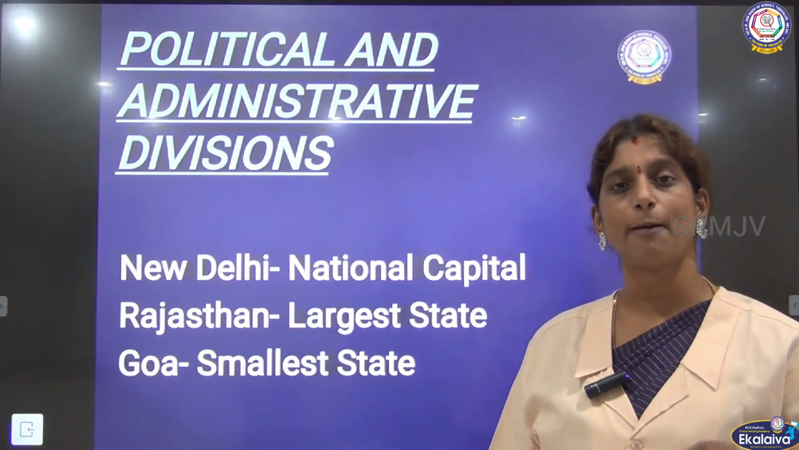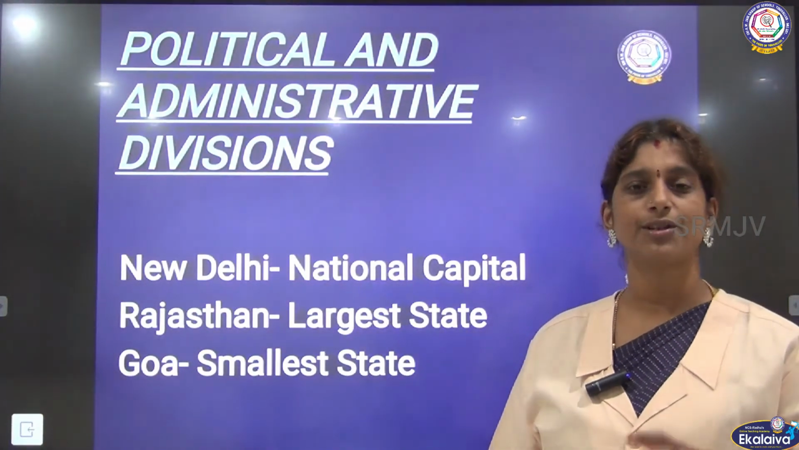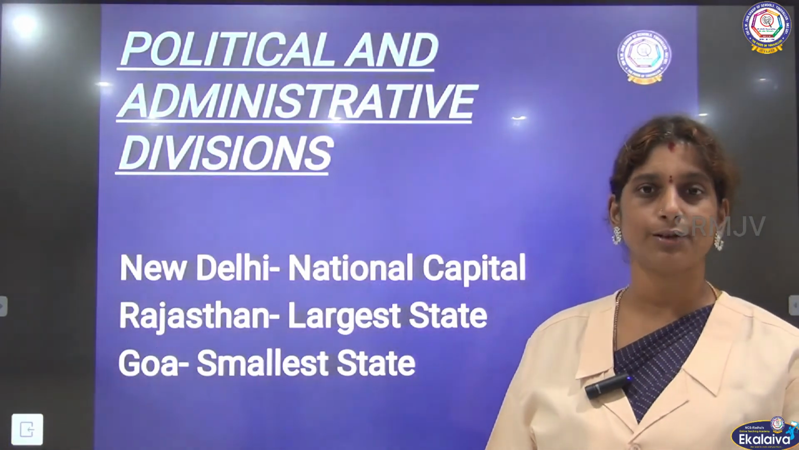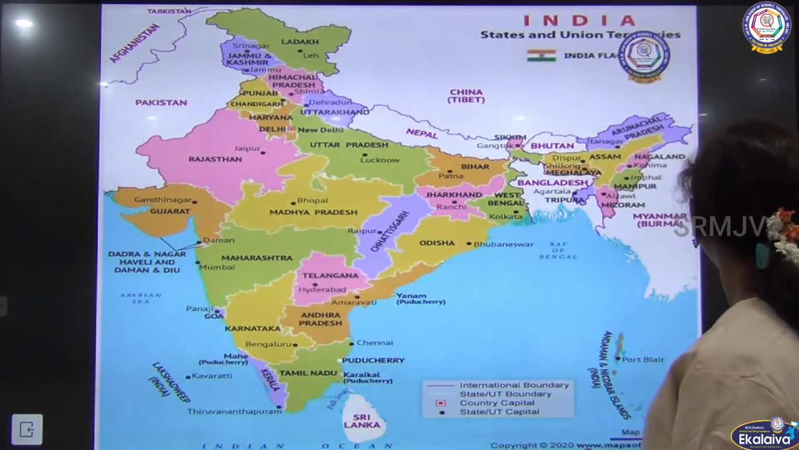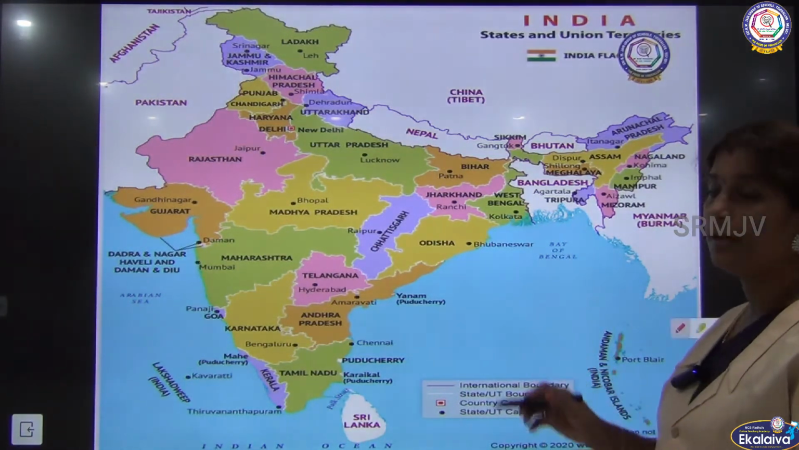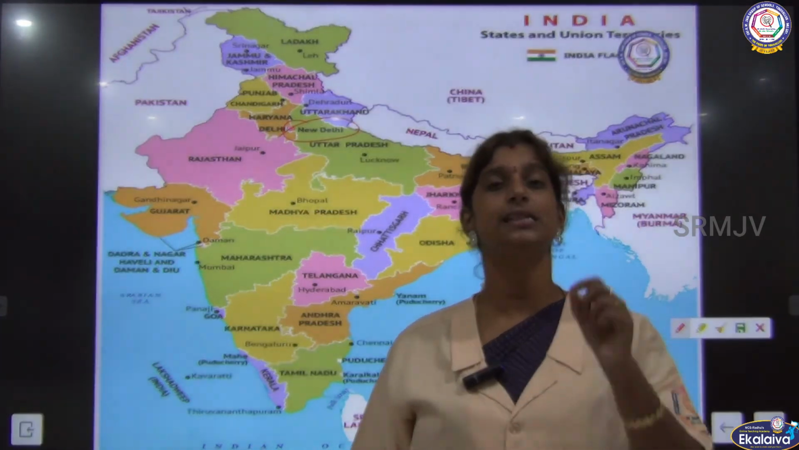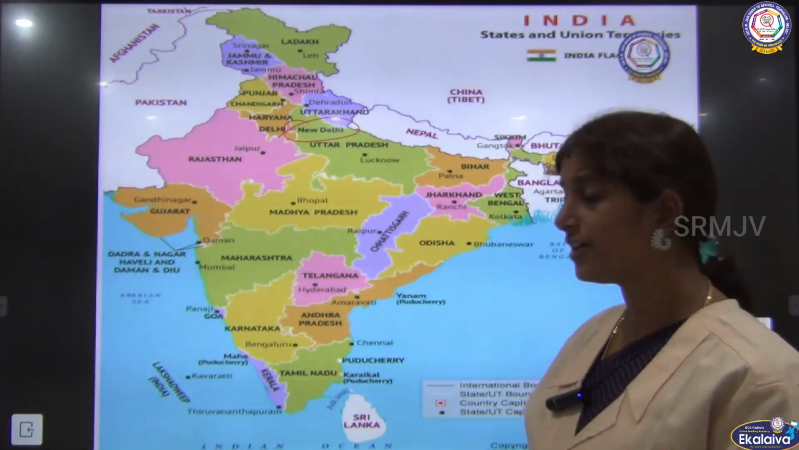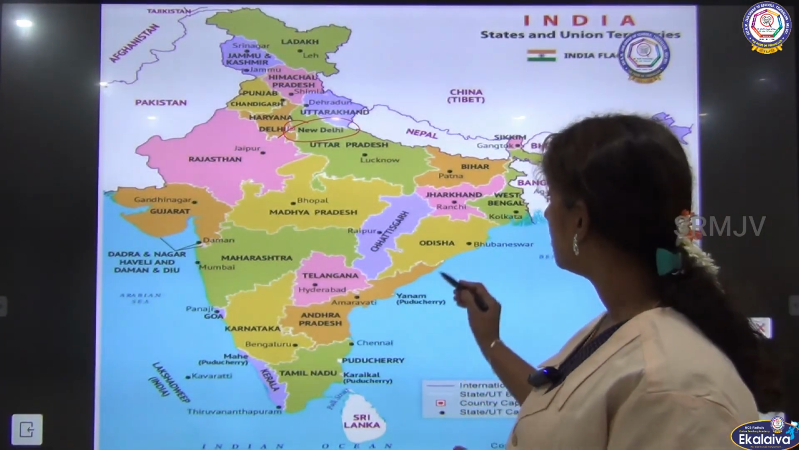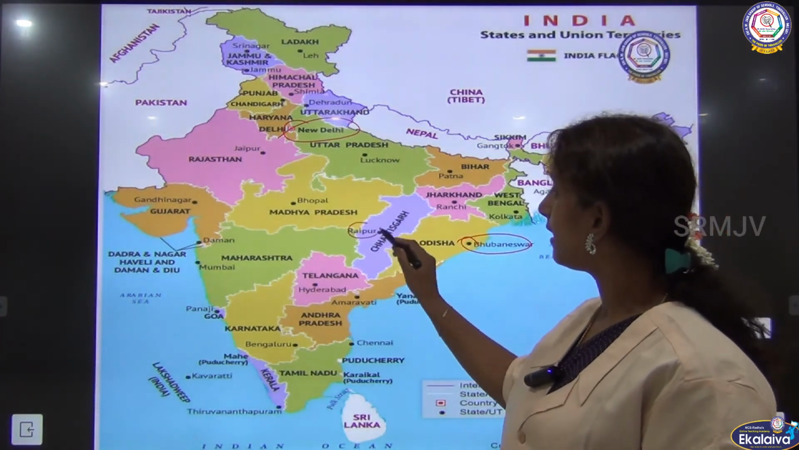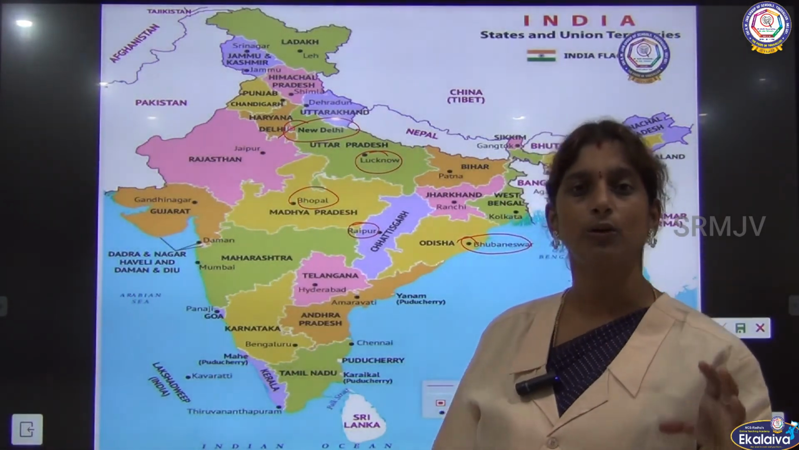We have separate capitals for each and every state, and the largest state of our country is Rajasthan and the smallest state of our country is Goa, right? So here you could see in the map each and every state being mentioned with the capital, and here New Delhi alone is being marked with red, which means it is the country's capital. And each and every state has its own capital, which is being marked by a black dot, right? So here you could see Bhubaneswar, here you could see Raipur, Bhopal, Lucknow, like this. All the states have their own capital.